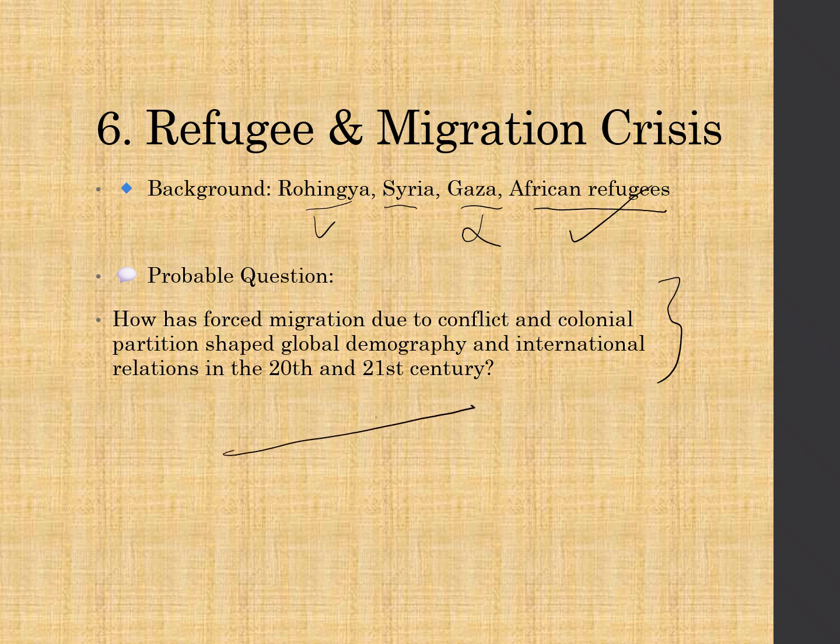When we are discussing this, the US top court's judgment today regarding the refugee or migrant situation, even study that also. That can be a case study example. So this is one question you can expect: how forced migration due to conflict and colonial partition is shaping global demography and international relations in the present world.